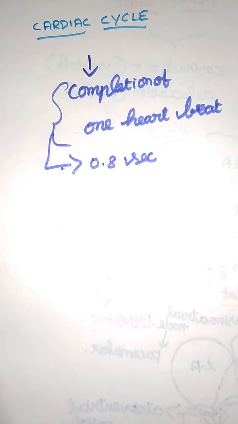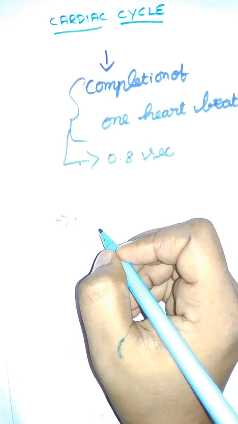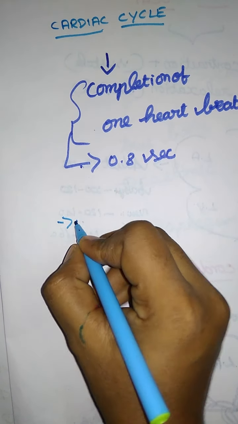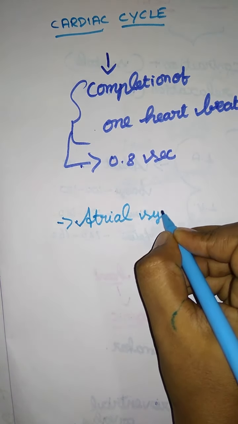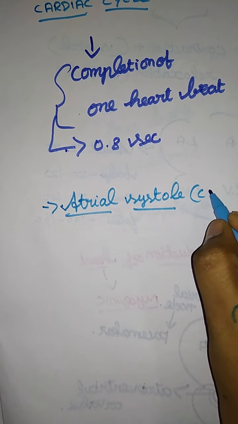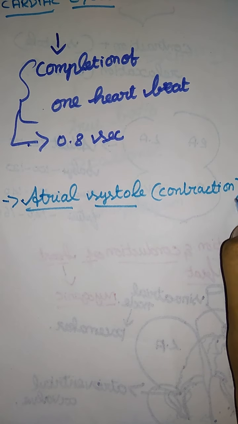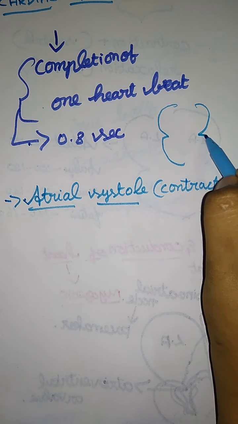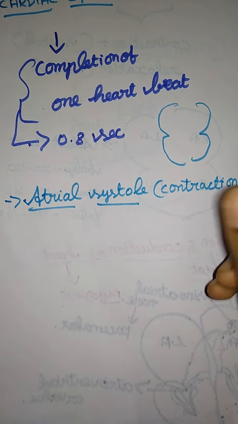The first one is atrial systole. Systole means contraction. The auricular part has to contract, that is, it contracts and relaxes.